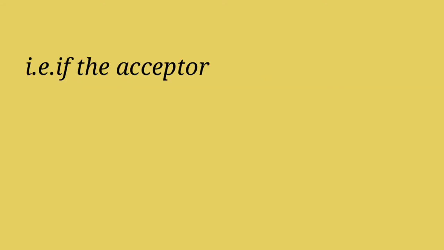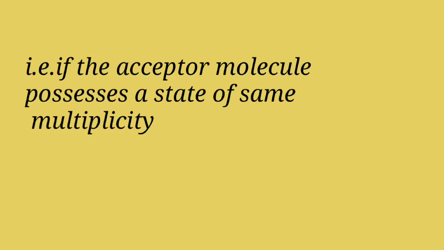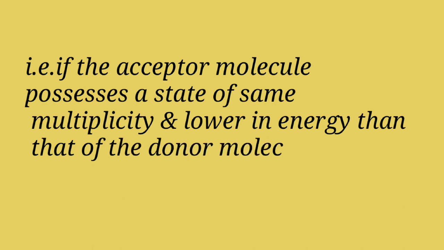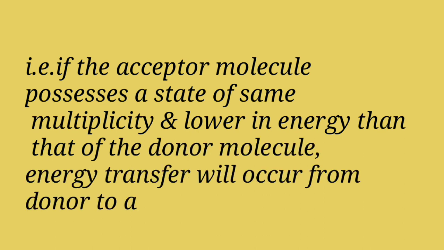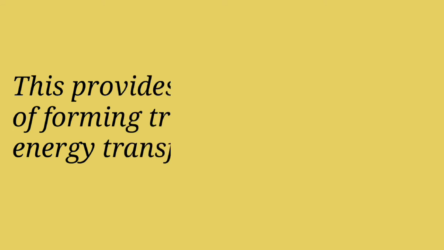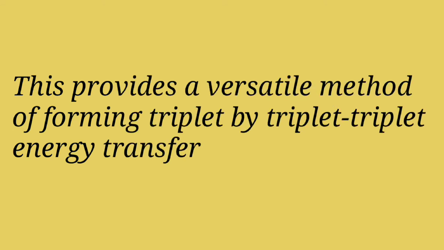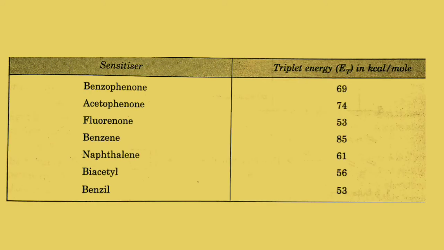In other words, if the acceptor molecule possesses a state of same multiplicity and lower in energy than that of donor molecule, energy transfer will occur from donor to acceptor. This provides a versatile method of forming triplet by triplet-triplet energy transfer. Consider the following table which shows common sensitizers and their energy in triplet state.